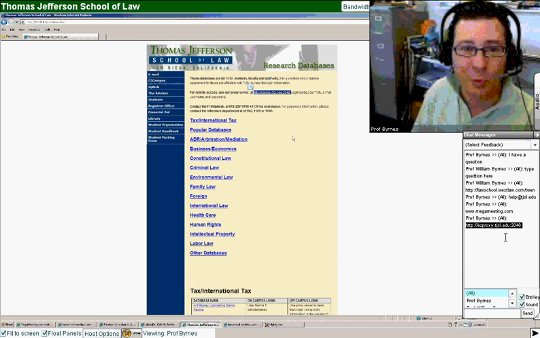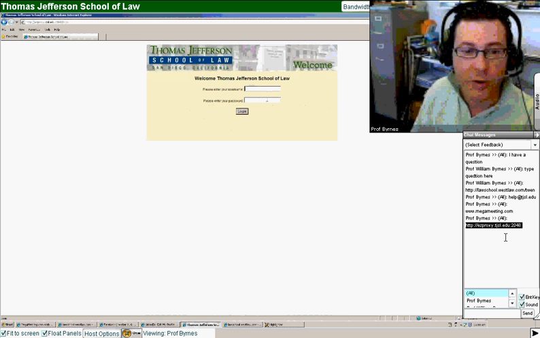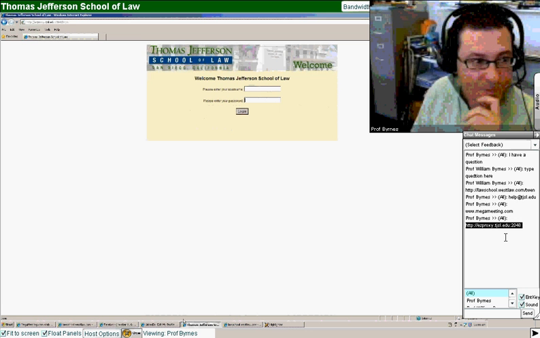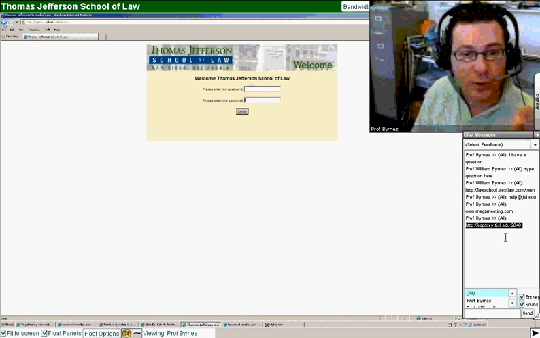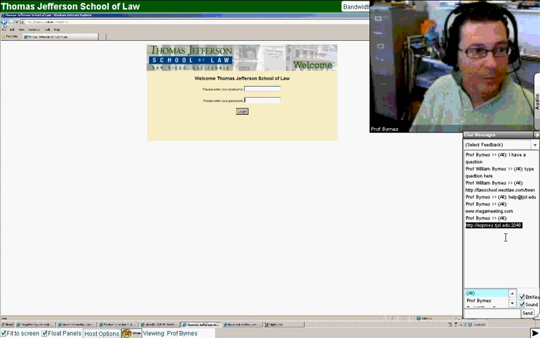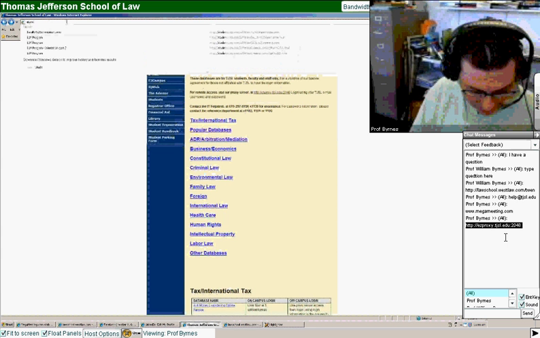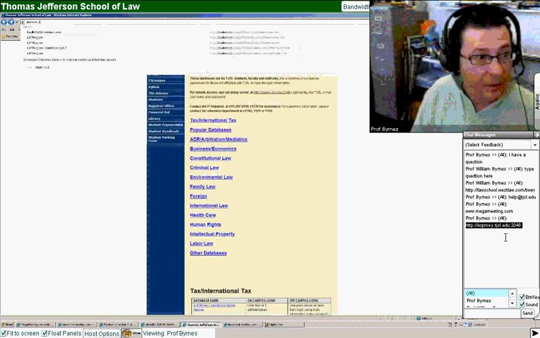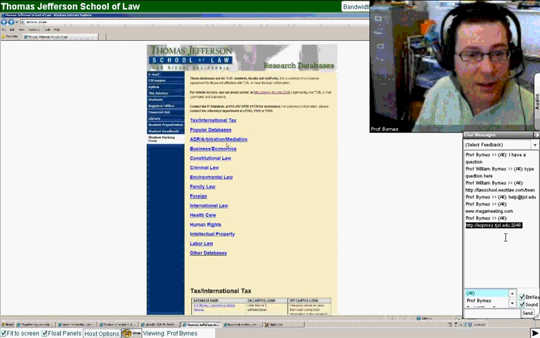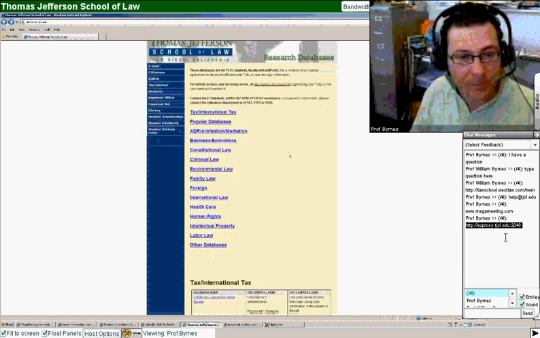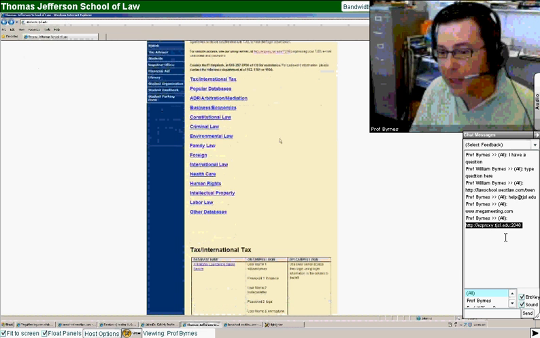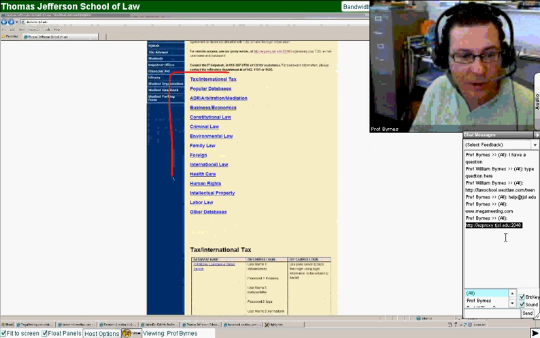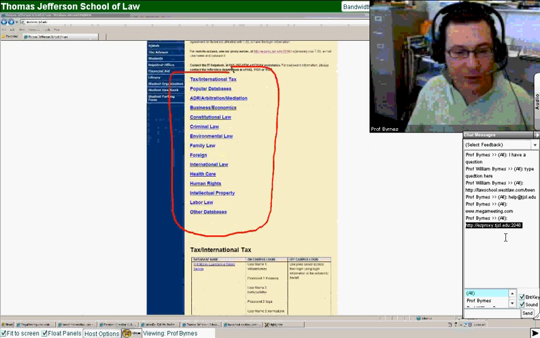I'm on campus, so it doesn't work if I click on it, I can't go into it. So I would enter my username, first part of your email address, enter the password that you've received or you've set up with IT, and then it would bring you to this page, except your page would say students.tgsl.edu on it. That's what your page would say. And the top of this page are simply links to categories of databases.